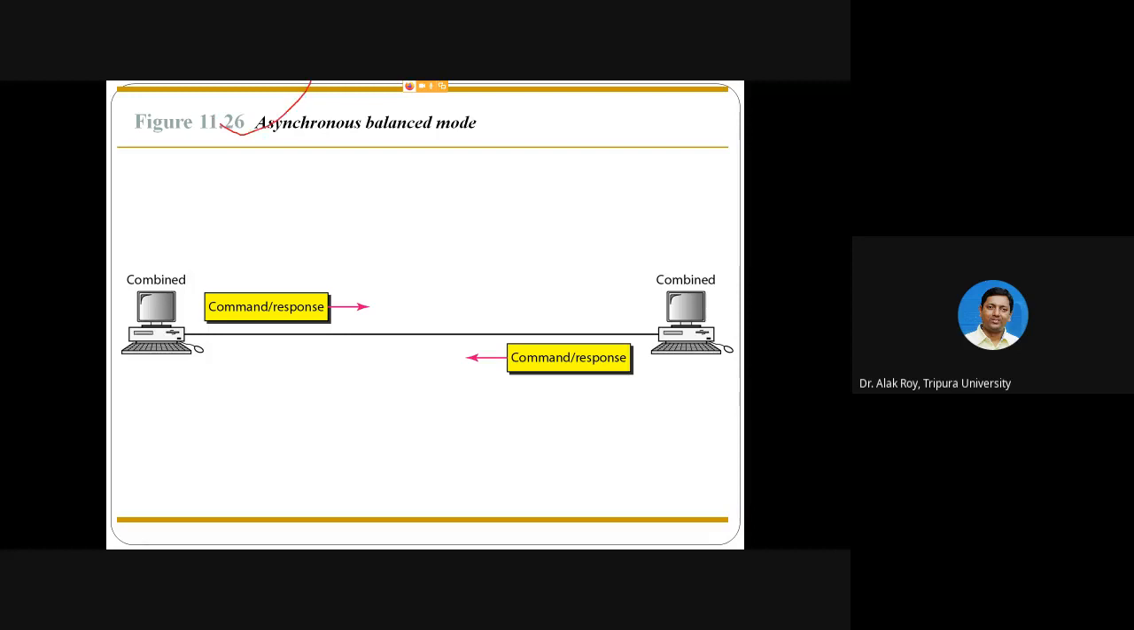Sometimes in asynchronous mode, it uses a command or response from one node, and then the secondary or the other node replies with a command or response. That can be on both sides. It is used for asynchronous mode.